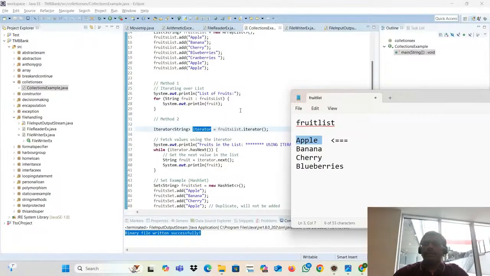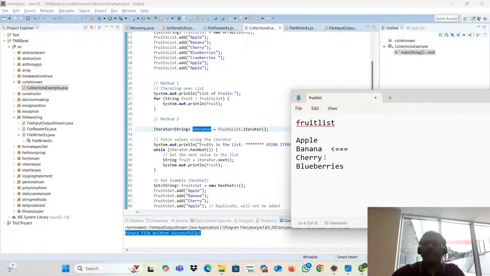Fruit list dot iterator means we are passing it into here. Then iterator dot hasNext: we are just checking, do we have the element? Yes, then go inside. Iterator dot next points to this element, apple, and it is printed. Then again looping, go to the next element. hasNext checks, do we have the element?